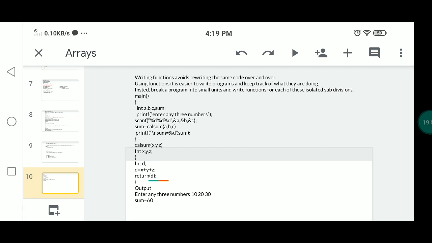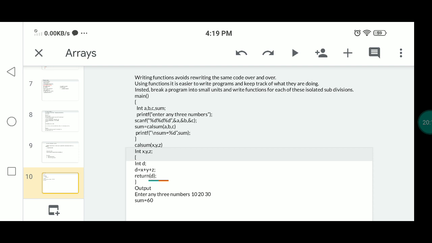So this type of program can be easily understood by the user and is also very easy to write for the specified tasks. Function is a very interesting, important and complete topic in the C program. This is a very useful topic to implement the different tasks in the program.